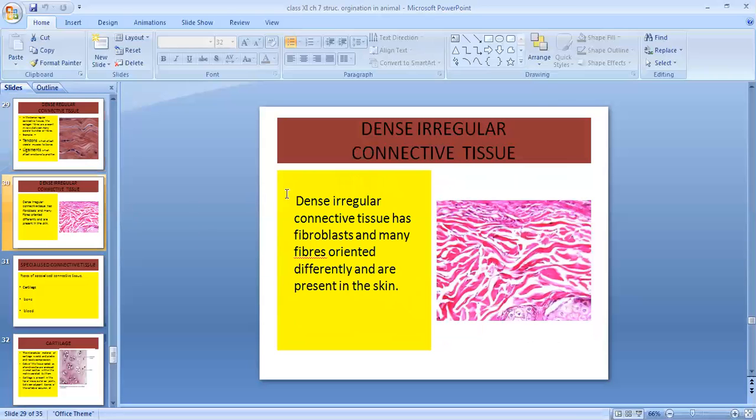Next, dense irregular connective tissue. Here you can very clearly see that these collagen fibers are oriented differently. They do not form any pattern. This is also present beneath the skin.